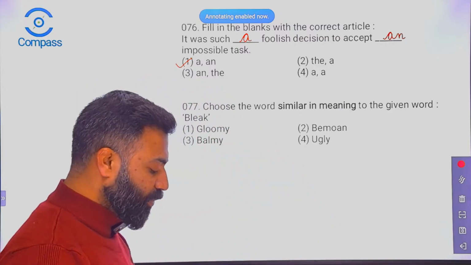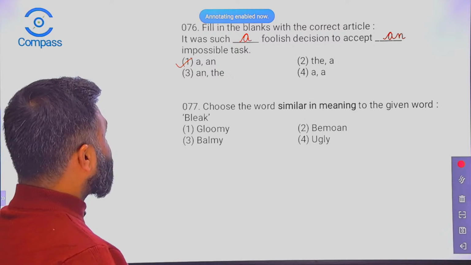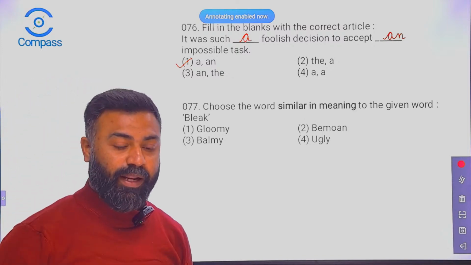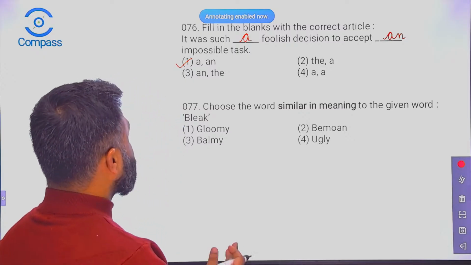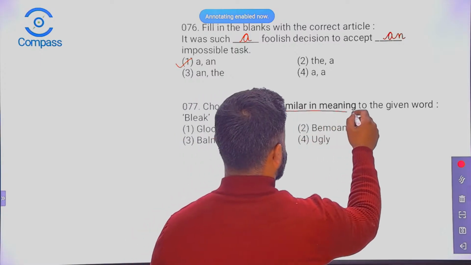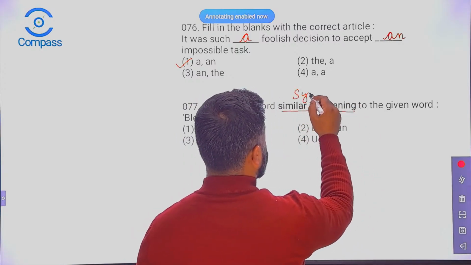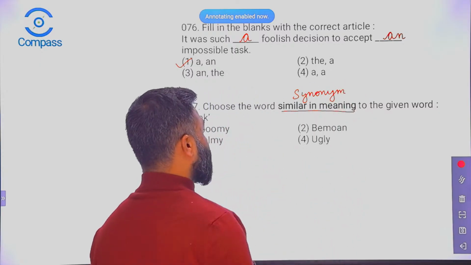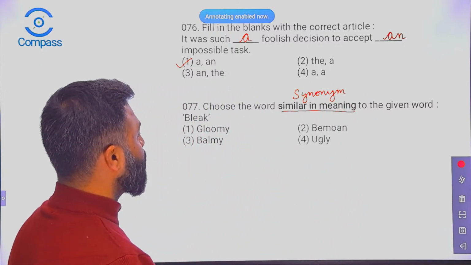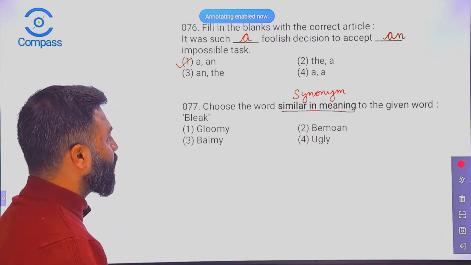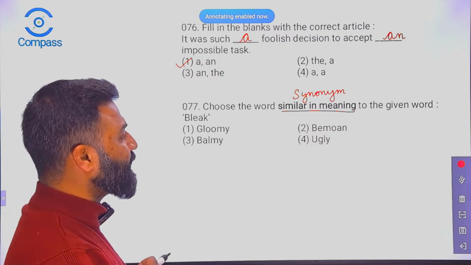I hope, children, you are going through it and you are also analyzing what you have done so far. Choose the word similar in meaning, which means you need to provide a synonym here. Let me write it down, synonym. Choose the word similar in meaning to the given word. So bleak, what should be the word similar in meaning?